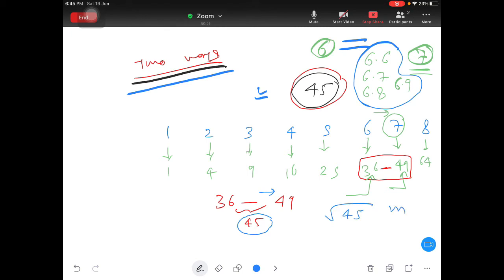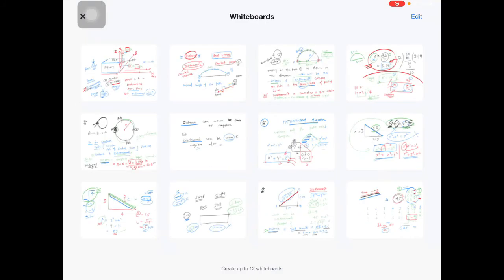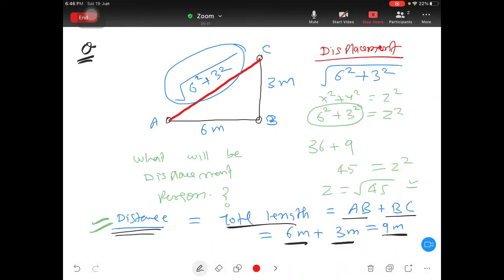Okay, but roughly, as I told you, to check the rough answer, your answer will be 6.6 or 6.7 or 6.8 or 6.9. Any one, this kind of answer is going to be your answer. So in this diagram, this value is going to be under root 45 meter, and you can see total length we are getting is 9 meter, but of course displacement is less than 9, right?